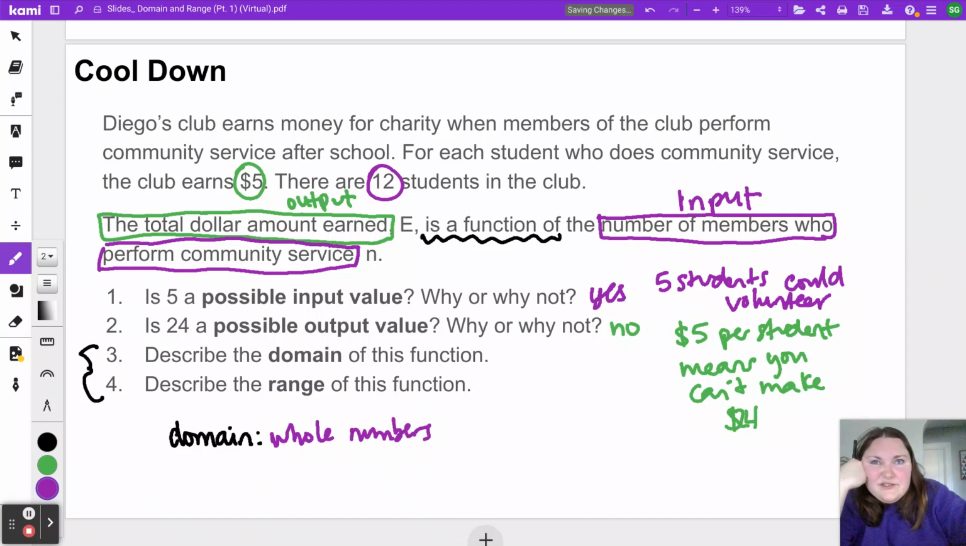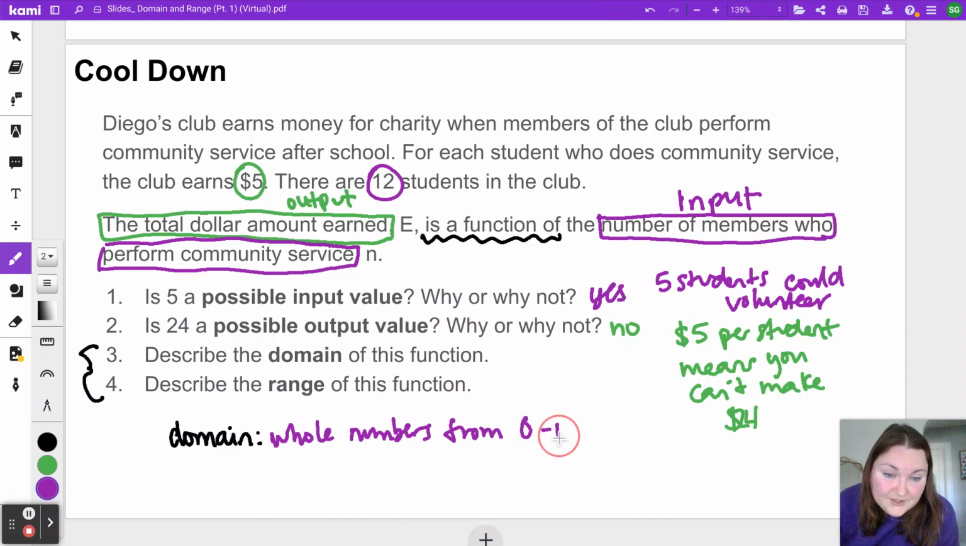Am I okay with all whole numbers? I could have 0 students volunteer. That would be sad. 1 student, 2 students, 3 students, 4 students. Is there any number I'm not okay with? Could I have 100 students? No, because I know there are 12 students in the club. So I'll say whole numbers. You can write it as a range from 0 to 12. You could say whole numbers up to 12, anything like that.